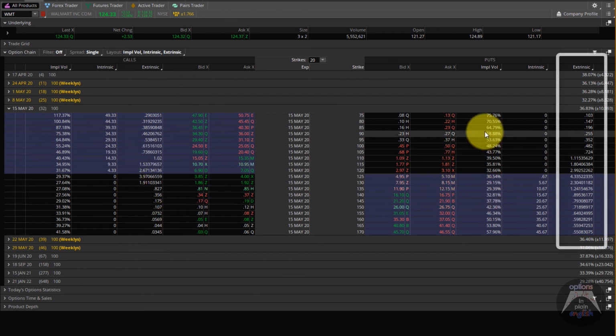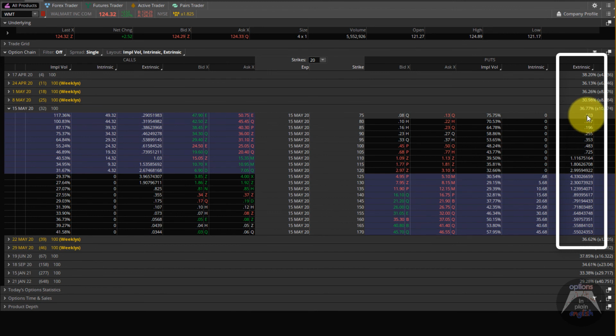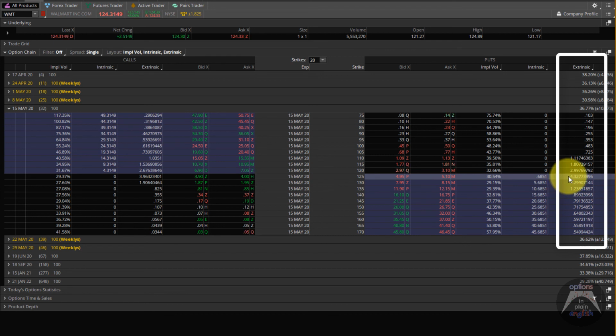And it's the same thing with puts. Just looking at the extrinsic value, we start low, we get to the peak at the money, or the closest to the at the money, and then we go lower as we get further and further from the at the money.